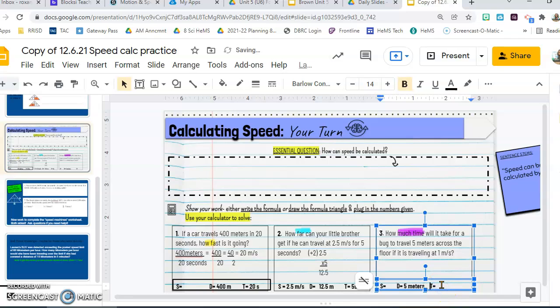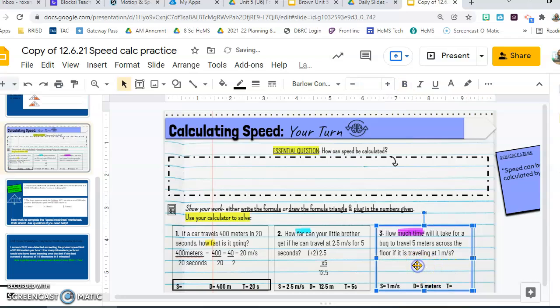Okay. I want to bring this back. And it says the bug is traveling at 1 meter per second. Got to remember, 1 meter per second. All right, so up here I have 5 meters. I'm going to divide that by 1 meter per second. So I know my time is going to be measured in seconds.